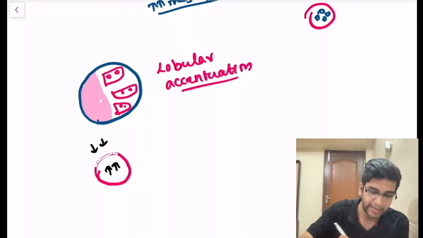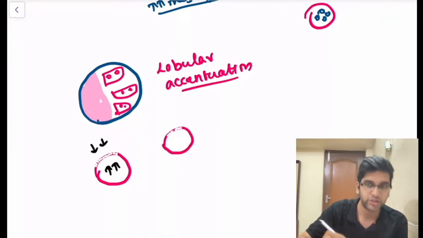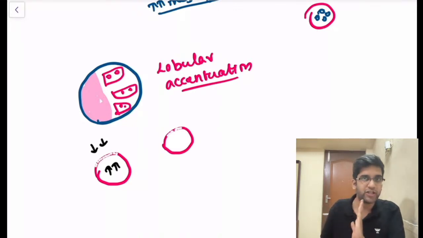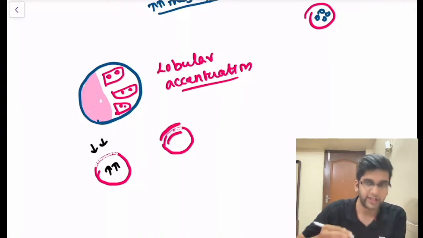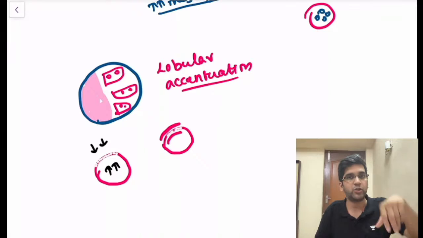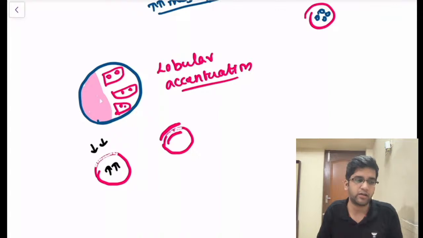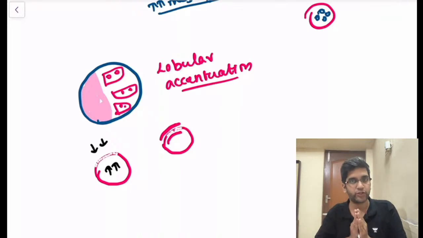Once it is destroyed and if it heals, can I say the healing, whatever happens via fibrosis, will deposit a layer on the outside of the capillary as well as a layer on the inside of the capillary like this? It should, because I'm having damage from both sides and both sides will lay down collagen. What is a normal basement membrane made of in any of the blood vessels? It's made of collagen 4. So after healing also I'll have the same collagen deposition.